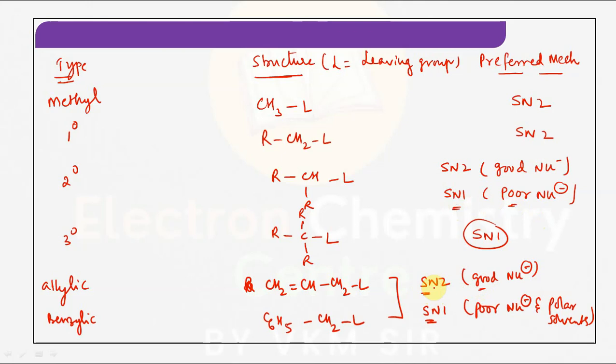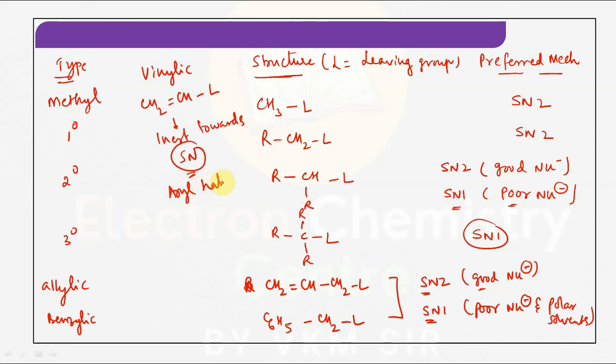Is it clear? And whenever they have given vinylic halides, CH2=CHL, they are inert towards substitution reactions, very less reactive, guys. As well as aryl halides also, which are less reactive towards nucleophilic substitution reactions, as you know. Hope you understand the topic. So this is all about elimination versus substitution.